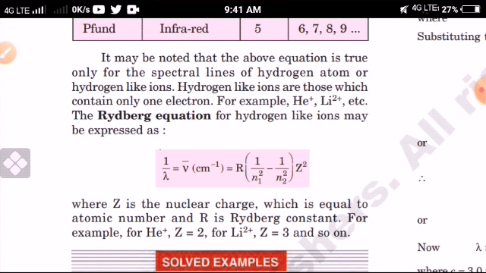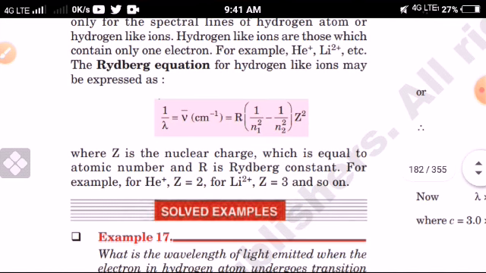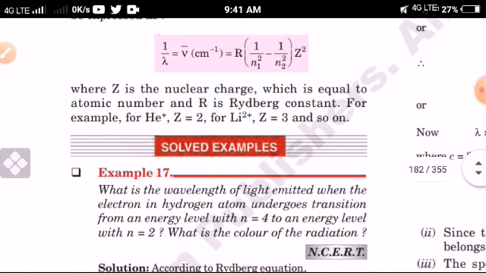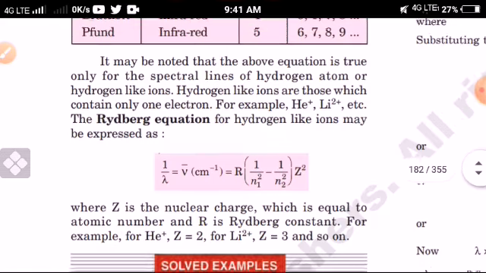R is the Rydberg constant. For example, for He plus, Z equal to 2. Lithium, you know the atomic number of lithium is 3, and so on. Understand? Just like I showed in the example here.